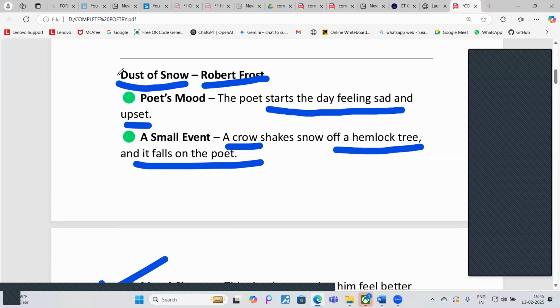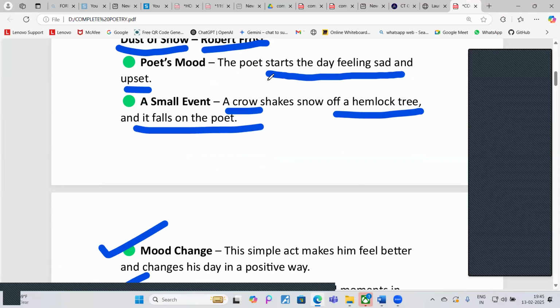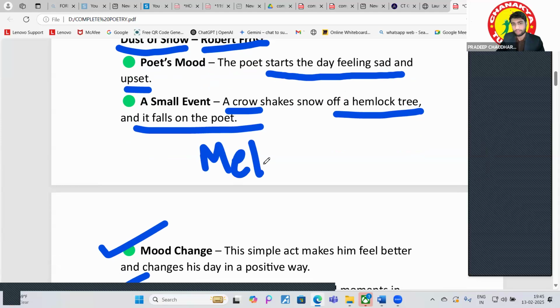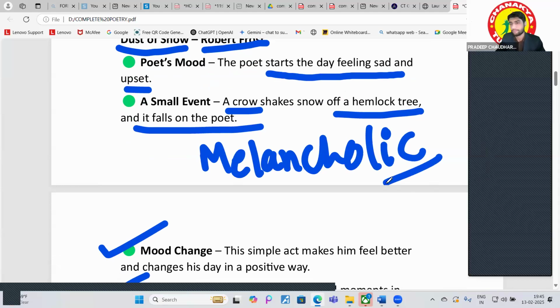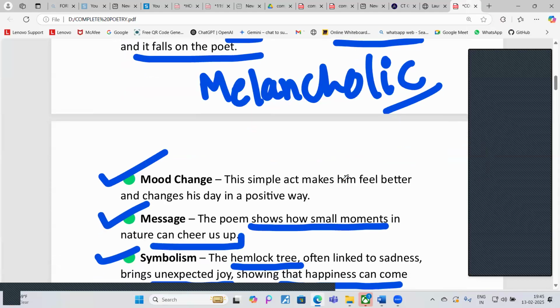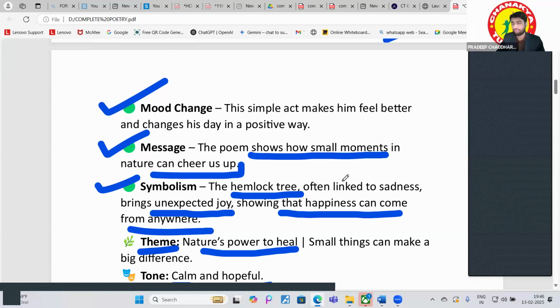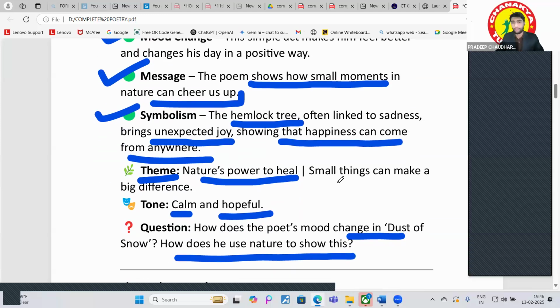Aryan, what is the tone of Dust of Snow? Sir, the tone is melancholy. Okay, melancholic. Then happy, sir, like positive, then calm and hopeful. Okay, then calm and hopeful. Got it? Okay, very nice.